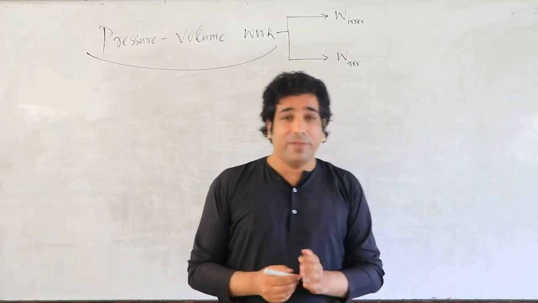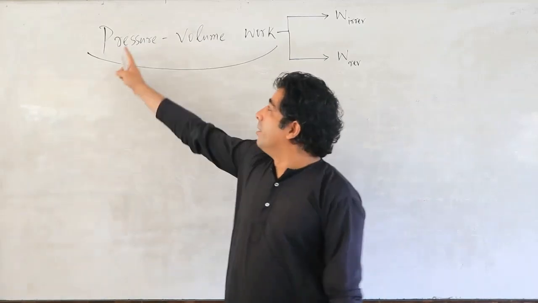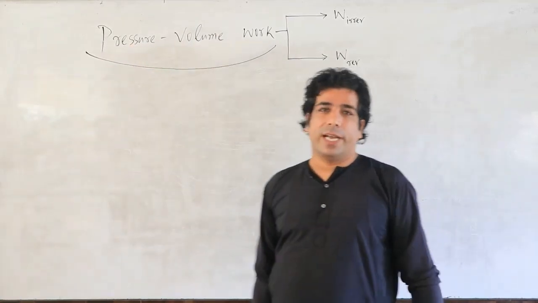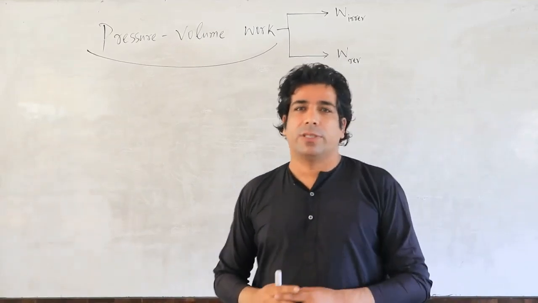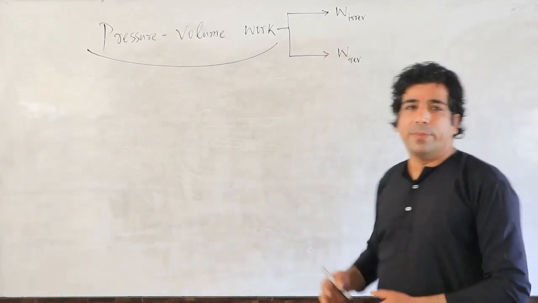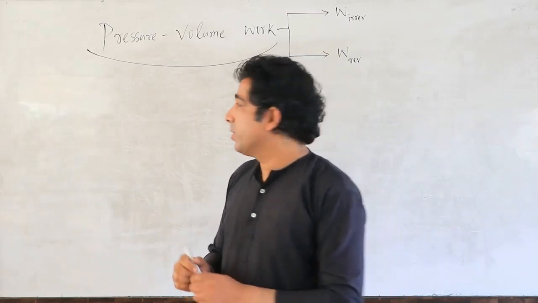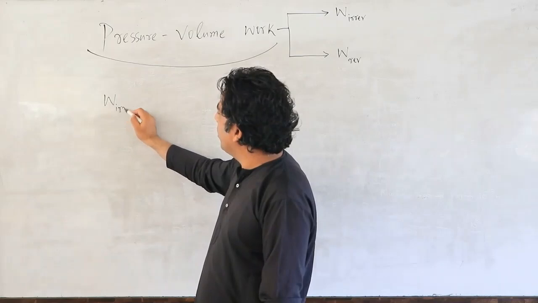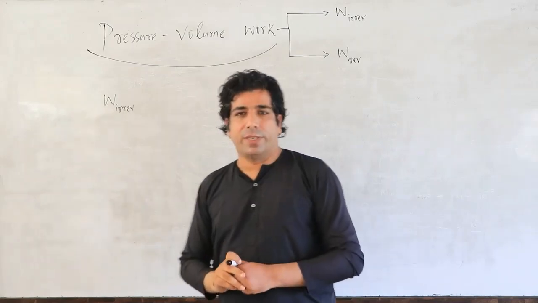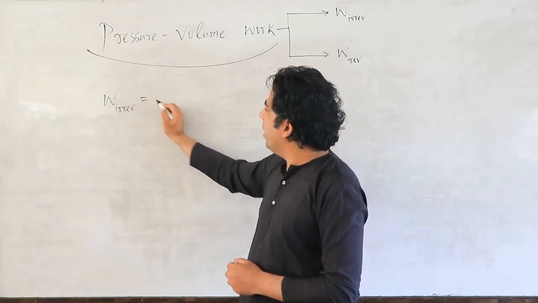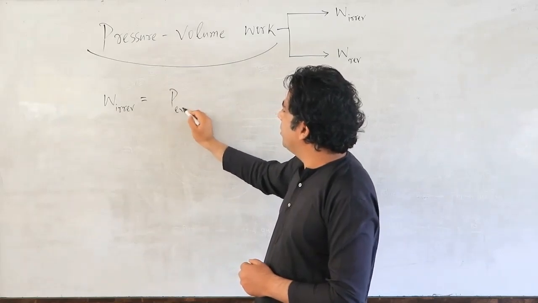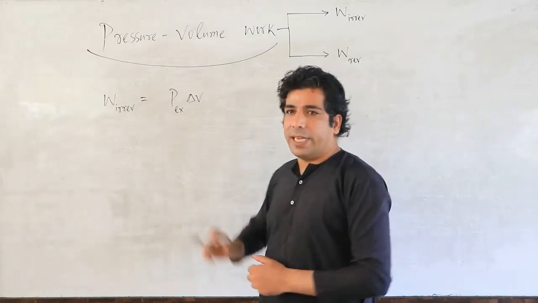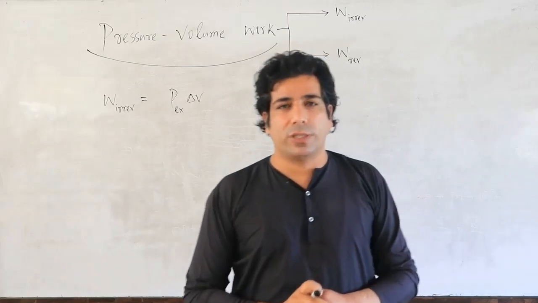And our previous topic was the pressure volume work. I told you about irreversible work in the previous class, my dear friends. And let's have a little idea. When we were talking about irreversible work, I gave you the expression P external delta V. That was the expression which we got.